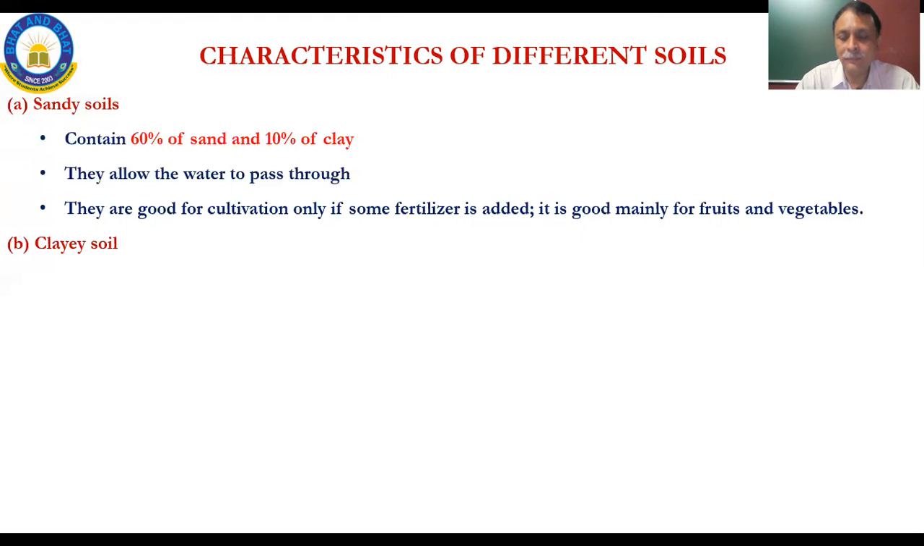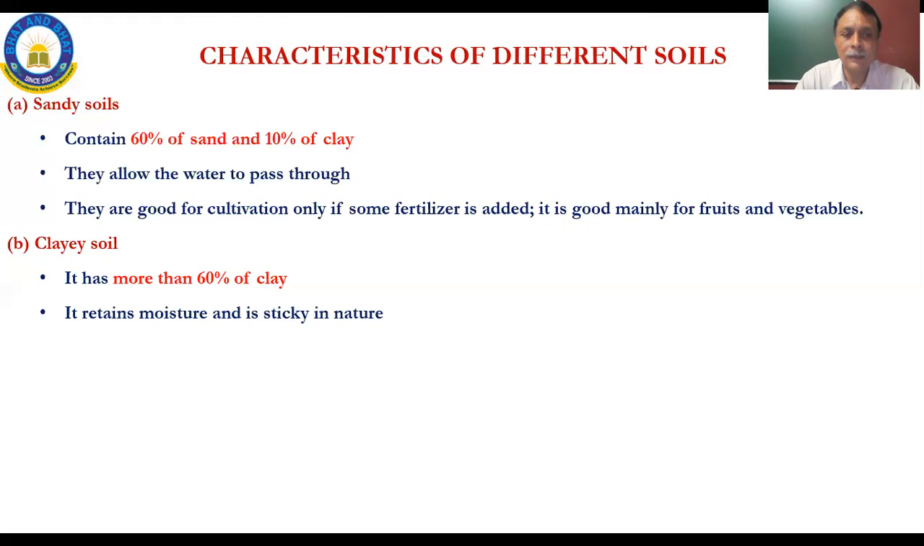Clay soil, now it has more than 60% of clay. It retains moisture and is sticky in nature. Black soil or black cotton soil, the most common type of clay soil, that is where it retains moisture. Black cotton soil absorbs water and it swells when it absorbs moisture. Whereas when it becomes dry, the entire moisture escapes and it becomes all cracked up. It will show all those fissures in the top.